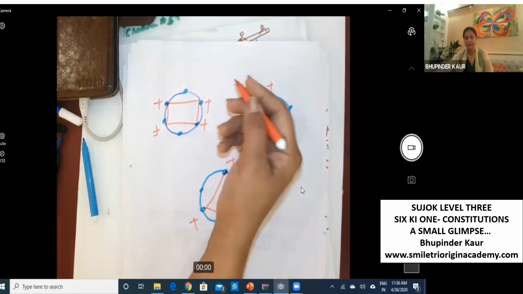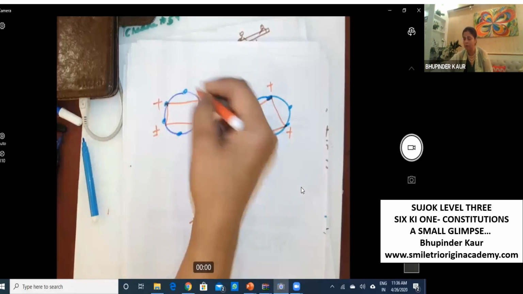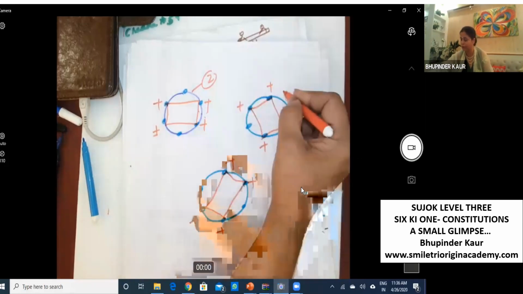So vice versa, if this is 4 plus, in the next picture it can be 4 minus also. So 2 possibilities for each.